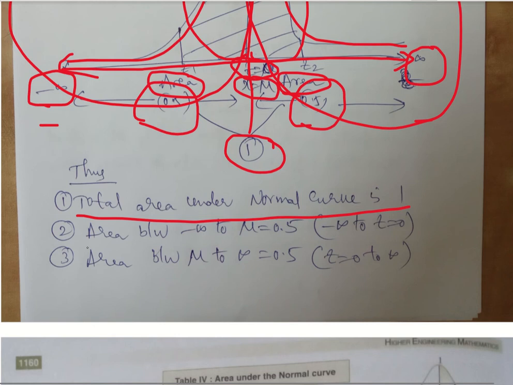The area between minus infinity to mu, or minus infinity to z equal to 0, means that the area towards the left side of the mean is always 0.5. Similarly, towards the right side of the mean, it is always 0.5.